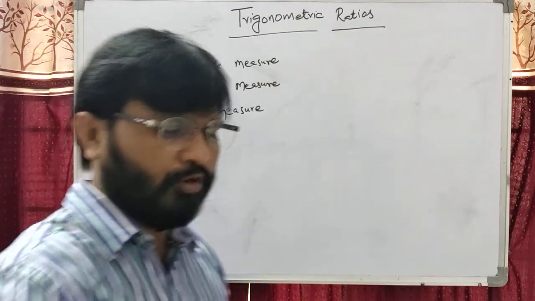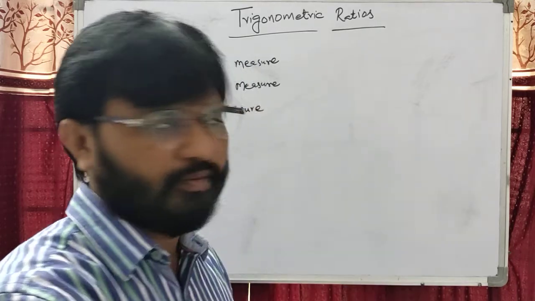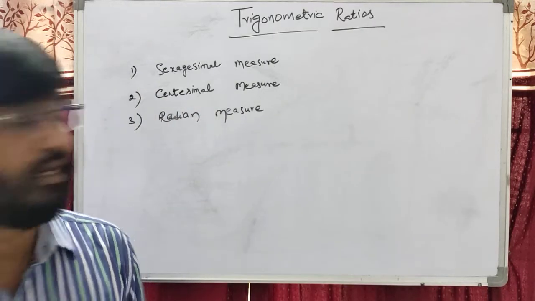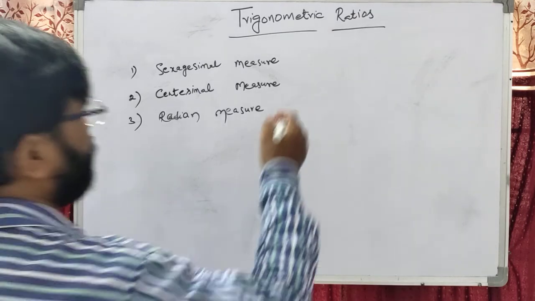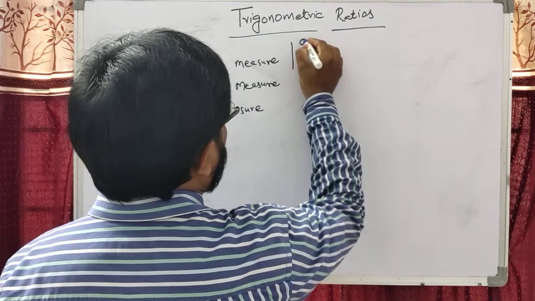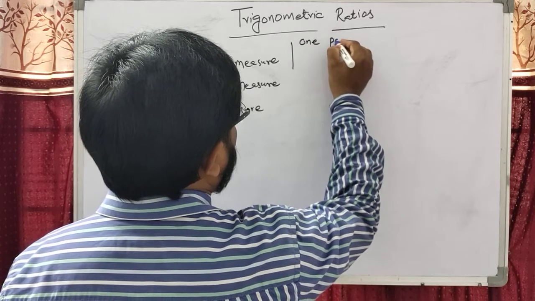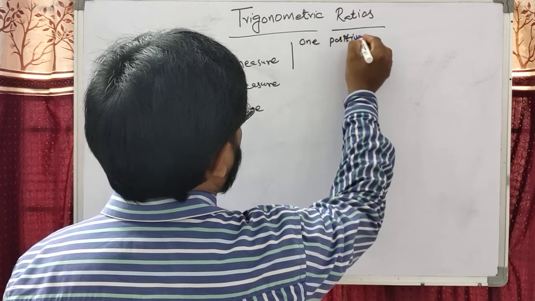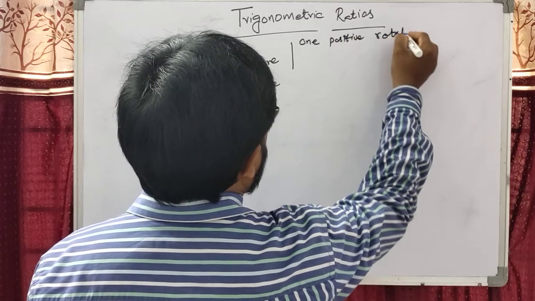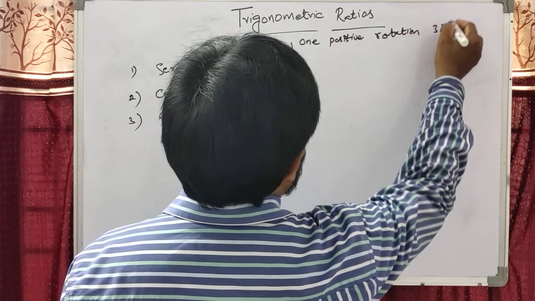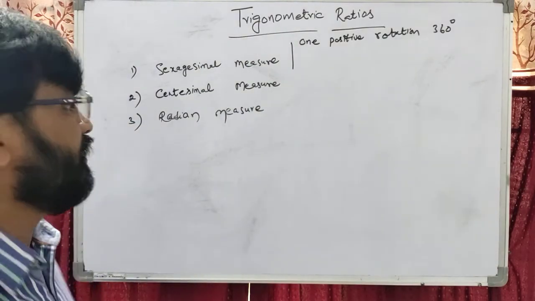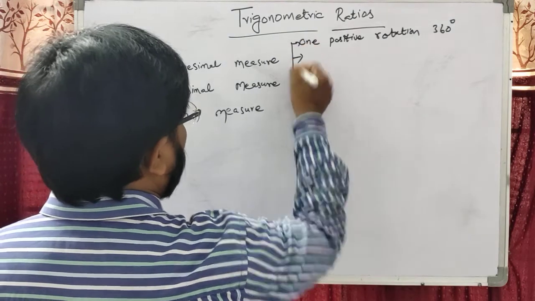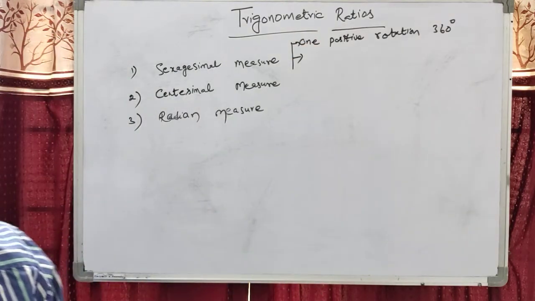Suppose you rotate completely, we have to know that one positive rotation, a complete rotation, is 360 degrees.